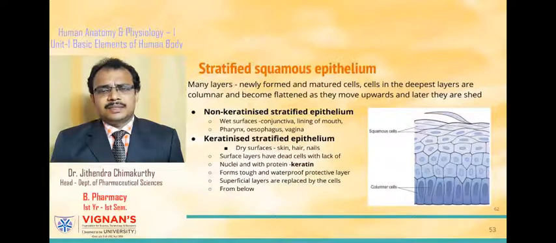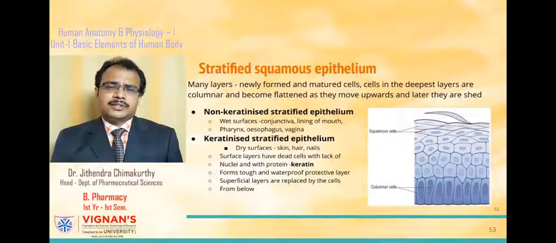Keratinized stratified epithelium is seen in those areas which are dry and are subjected to wear and tear, whereas non-keratinized stratified epithelium is found in those areas which are moist and are exposed to wear and tear.